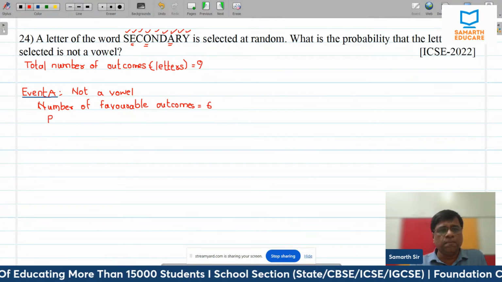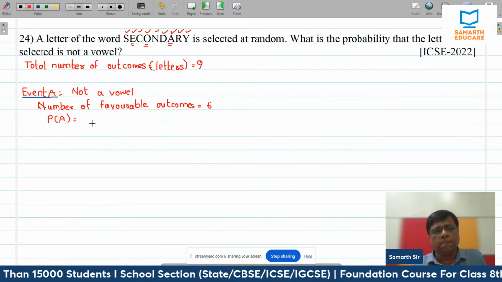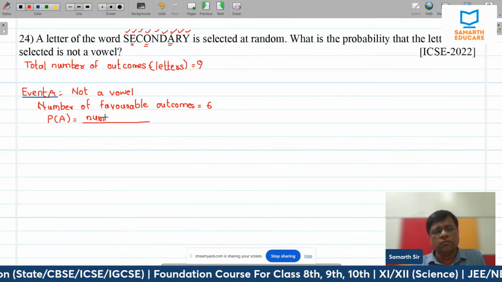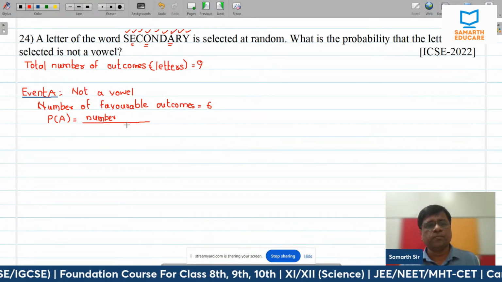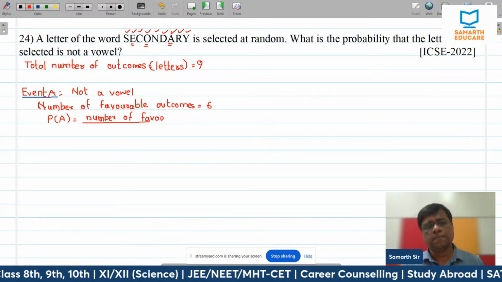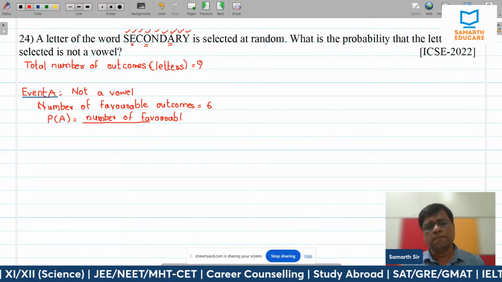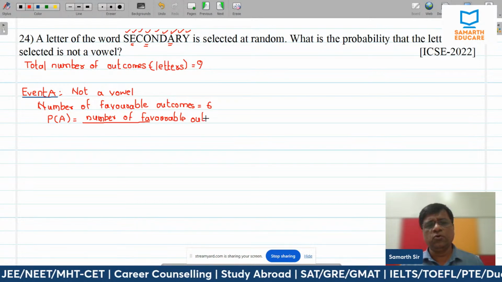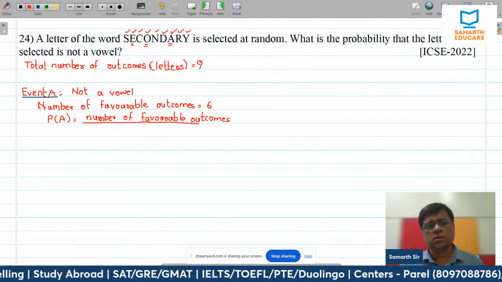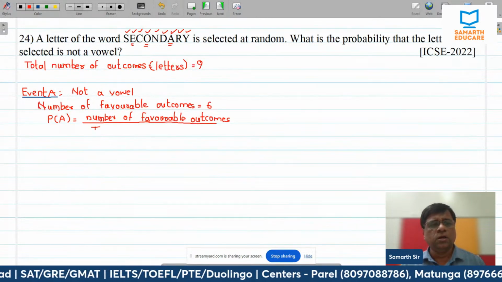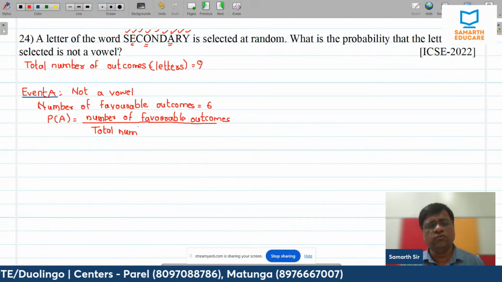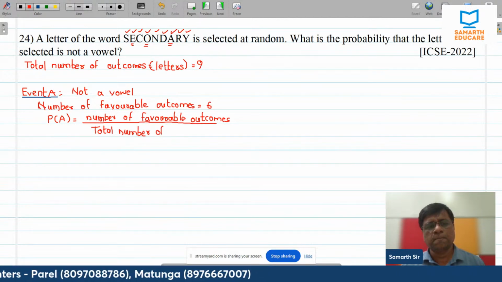So P of A is, here I'll write number of favorable outcomes divided by total number of outcomes.